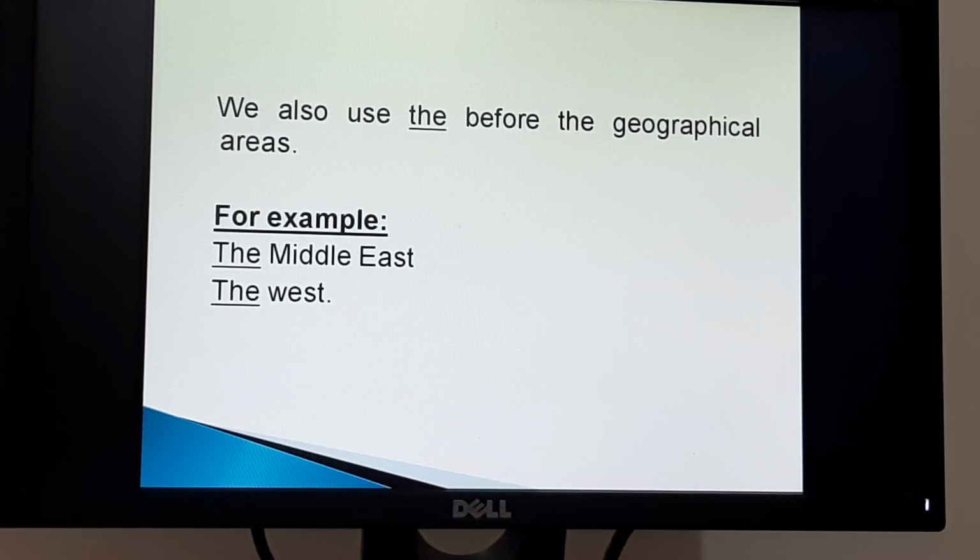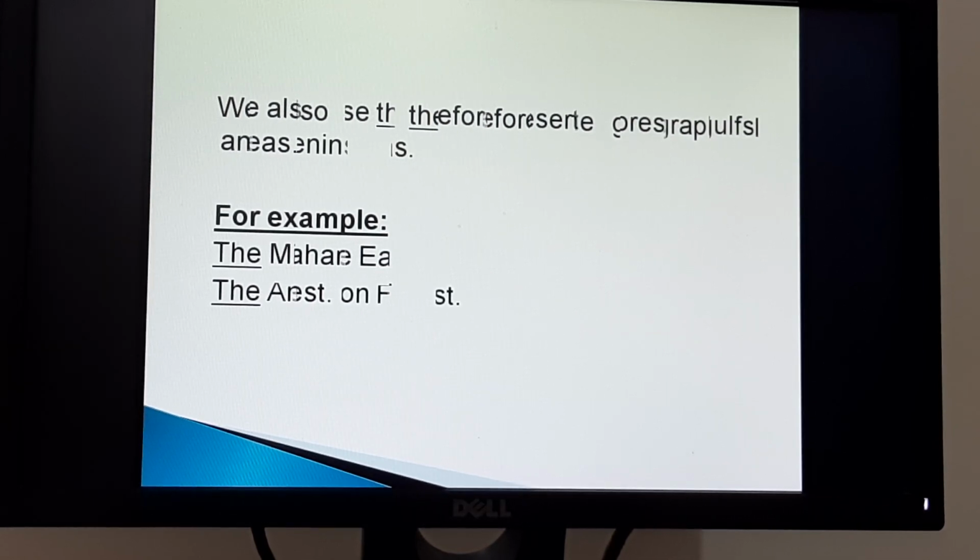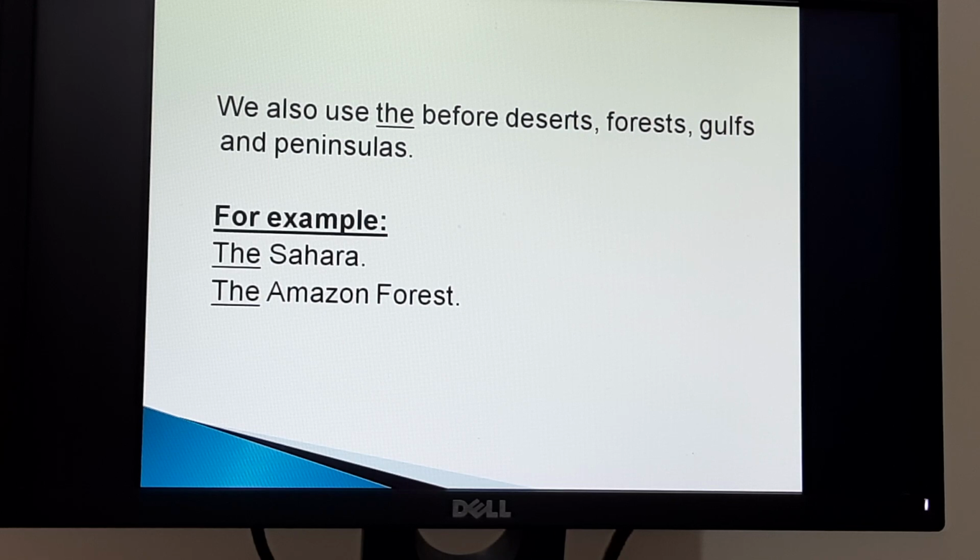We also use the before geographical areas. For example, the Middle East, the West. We also use the before deserts, forests, gulfs and peninsulas. For example, the Sahara, the Amazon forest.